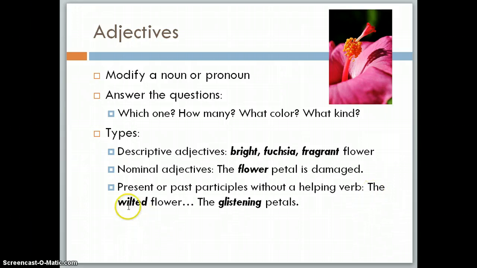The wilted flower. So here we're talking about what kind of flower is it? Well, it's a wilted flower. Or another example, the glistening petals. What kind of petals are they? Well, they're glistening petals. So we describe a noun or pronoun with an adjective. If we think about this flower, what kind of flower is it? How many? We have one beautiful, bright fuchsia flower.